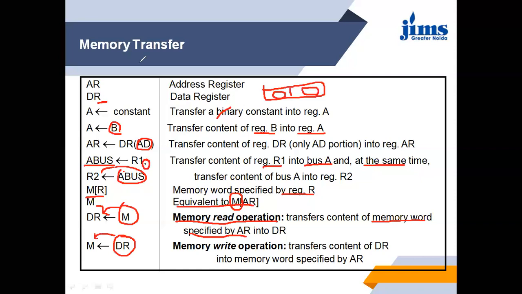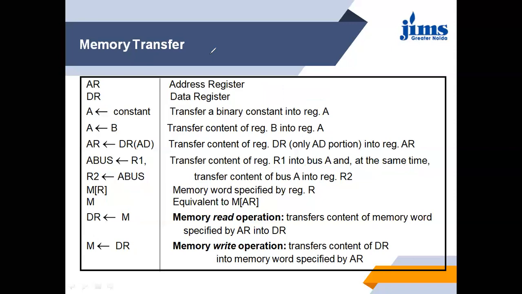If I revise it, AR or MAR is the memory address register, and this is the data register. This is used when we have to transfer a constant value to register A. This is used to transfer the content of register B to register A. This is used to transfer the content of DR in partition, meaning some part of the data, to AR.